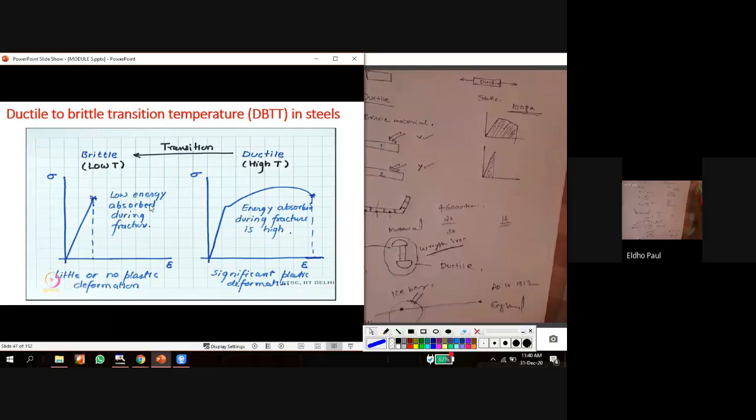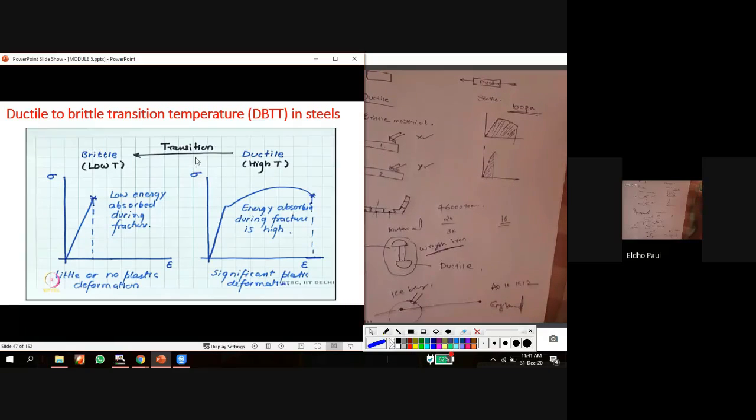So here we can see the stress strain diagram. We already studied this stress strain diagram for brittle material and ductile material. This one is for brittle material. There are no points like proportionality, elastic, ultimate or yield points here in the brittle material, only a starting point and a fracture point. And this is for a ductile material. The area under this graph is the low energy absorbed during fracture, so the toughness is very low. But here we have higher toughness for a ductile material, with significant plastic deformation before fracture.